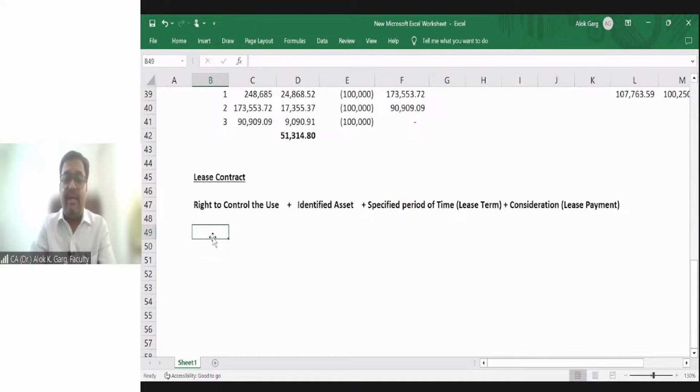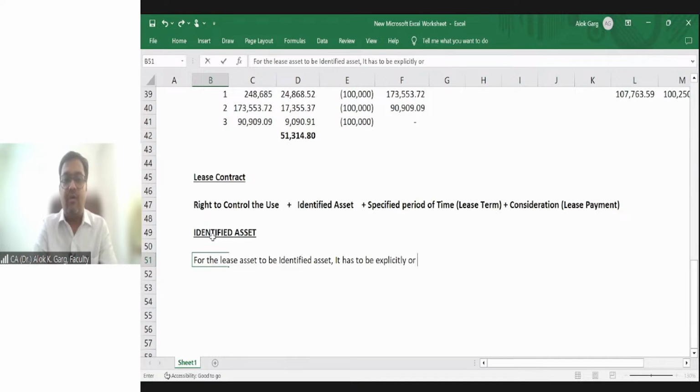Now, while discussing the aspect of identified asset, we have understood that for the lease asset to be an identified asset, it has to be explicitly or implicitly mentioned in the contract, right?